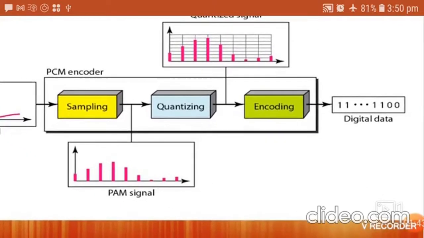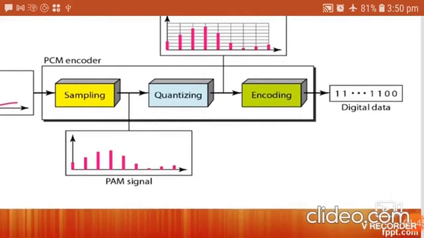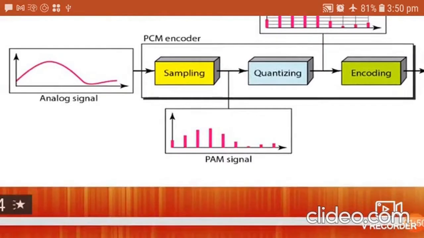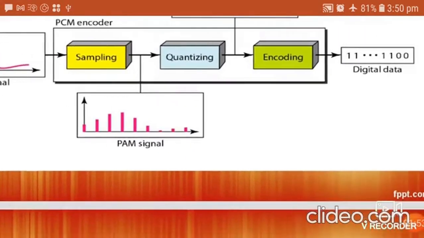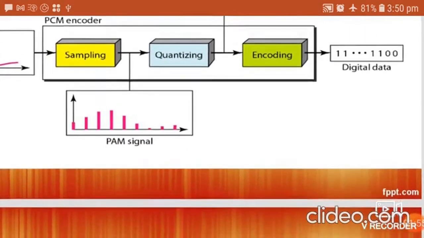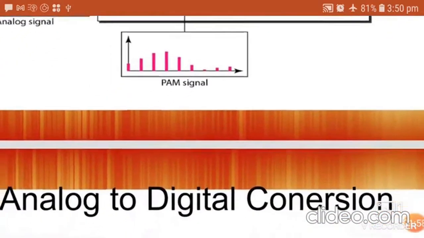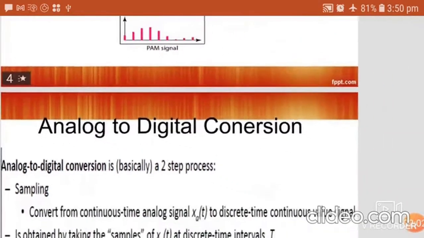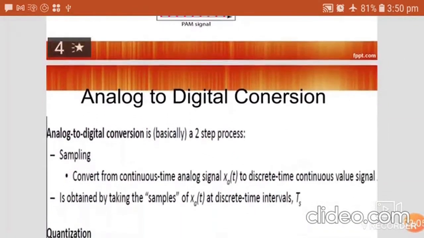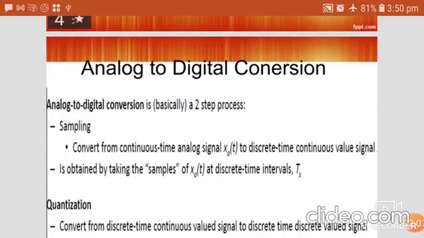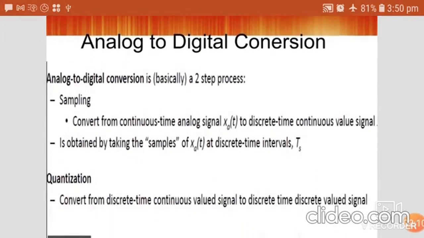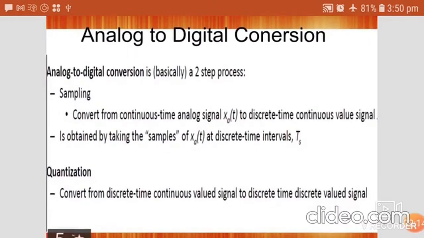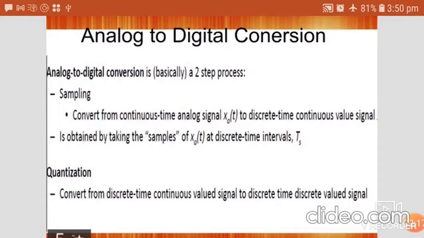After encoding, the analog signal is converted to digital data, so that the highest frequency which is present in the analog signal is reduced after sampling. So sampling is necessary for any type of communication. Analog to digital conversion consists of three important processes, as we said: sampling, quantization and encoding.